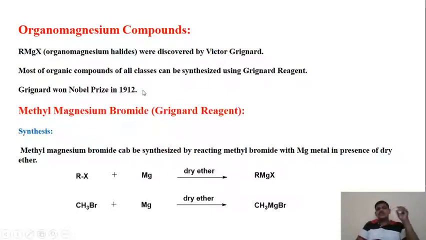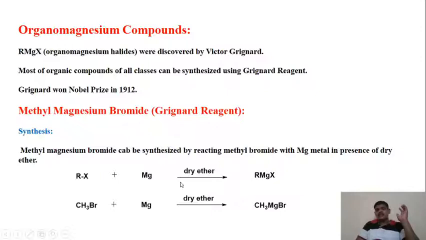Now we are going to see the methyl magnesium bromide Grignard reagent, its synthesis and its reactions. Beginning with the synthesis, methyl magnesium bromide can be synthesized by reacting magnesium with the alkyl halide in the presence of dry ether.